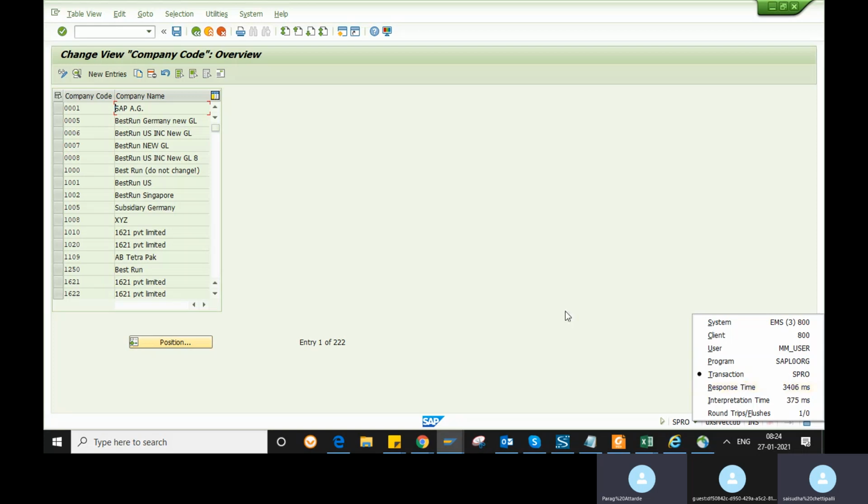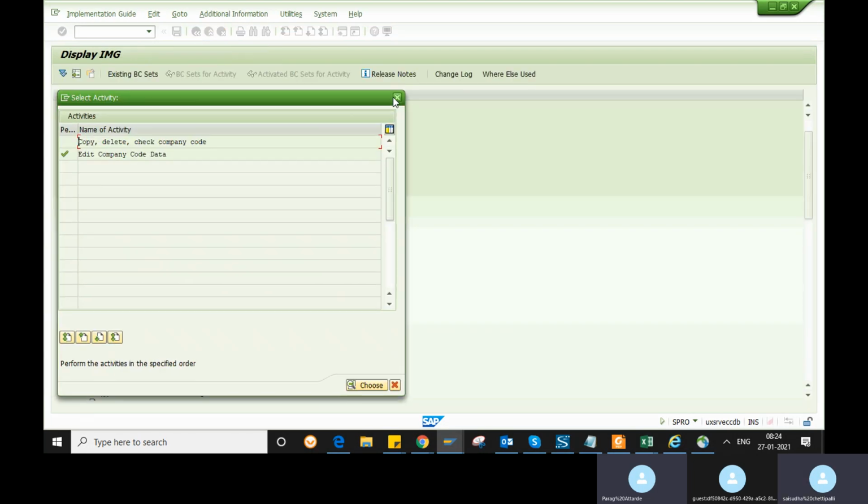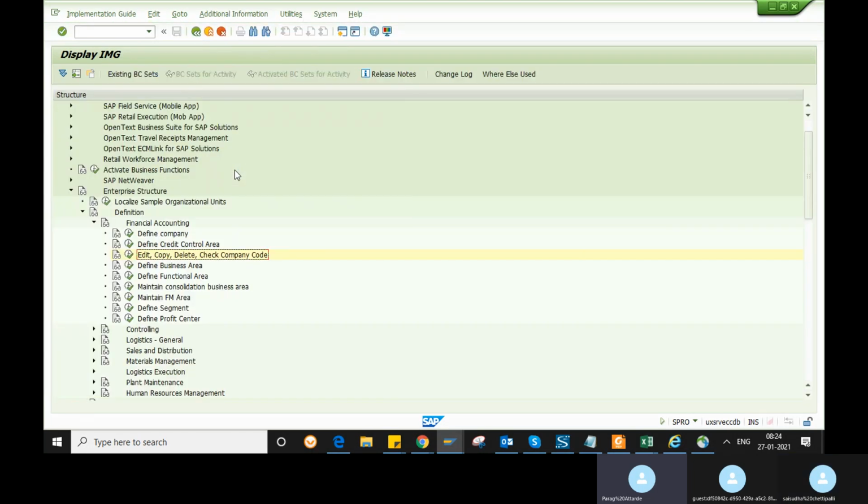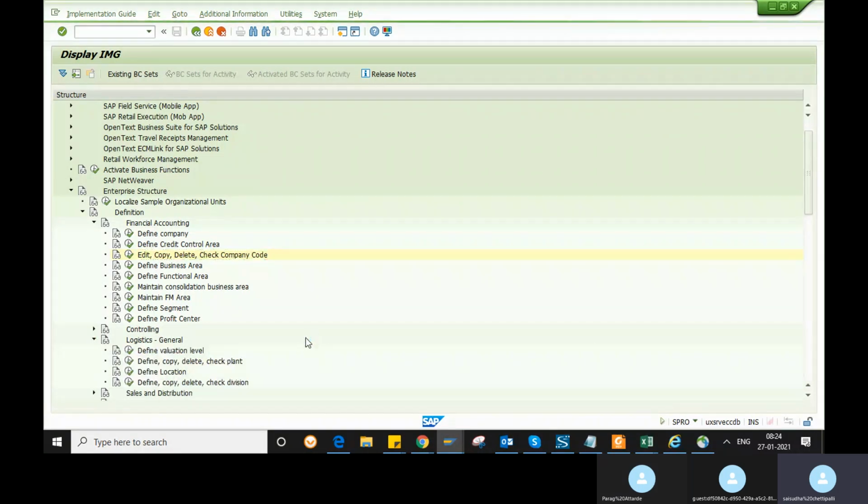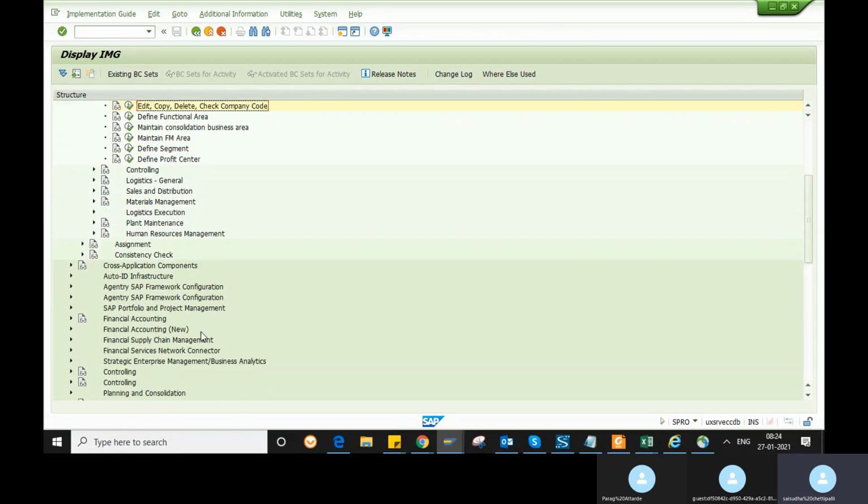If there is no transaction, it will show SPRO. If there is a transaction code, it will show that transaction code.